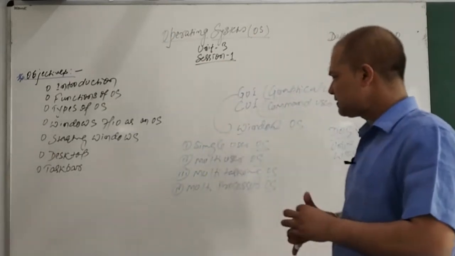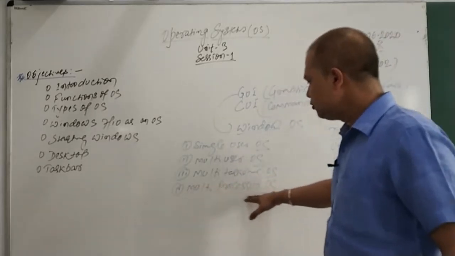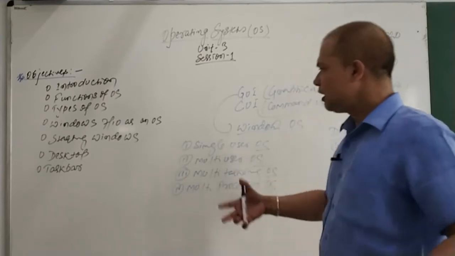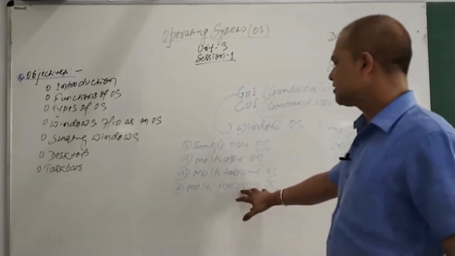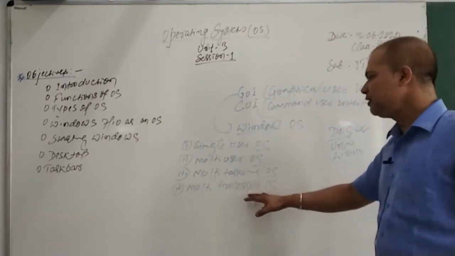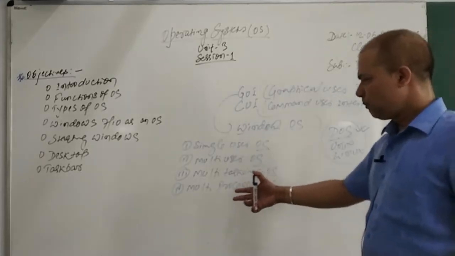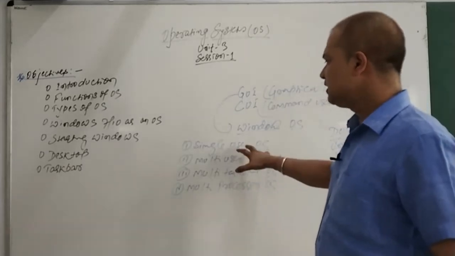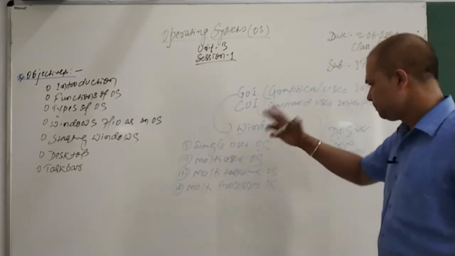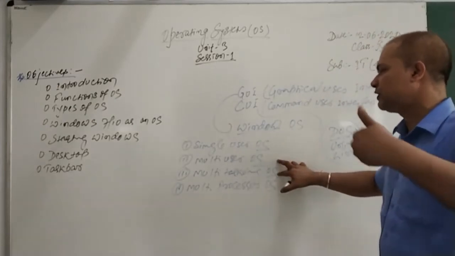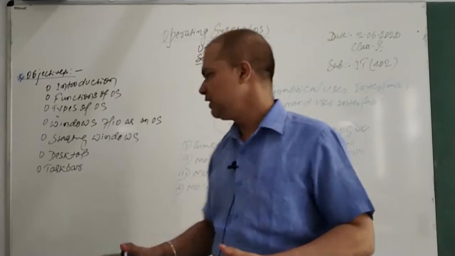Now a multiprocessor OS is a kind of OS which allows you to use more than one processor at a time. So if the OS is capable of utilizing more than one processor, or brain, together, then that computer is called a multiprocessor OS. Mind it, a multiprocessor OS is more capable than the other OS, because it is using more than one brain. So: multiprocessor and multitasking, multi-user and single user. Single user is used by only one user, multi-user is used by more than one user together from different places, and multitasking supports more than one task to be performed. Multiprocessor supports more than one processor to be used together in your computer.